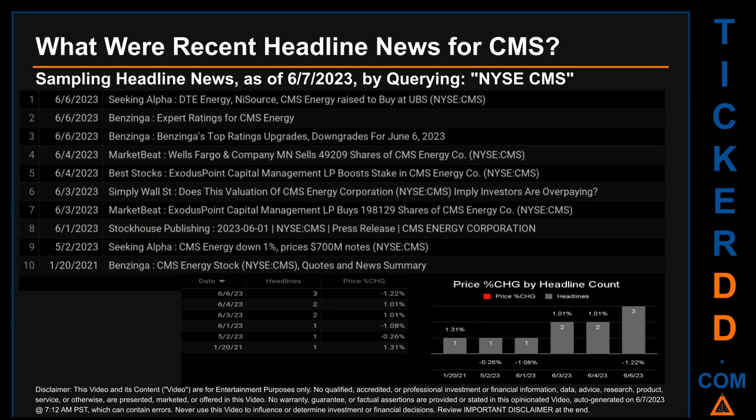What were recent headline news for CMS? Today, Wednesday the 7th of June 2023, I sampled one of our news aggregators for latest headlines for this ticker. I did so by searching specifically by a keyword that may appear, broadly, in the title or the body, of discoverable news articles. The keyword that I used was a combination of the exchange and the ticker symbol, NYSE: CMS. The results show 10 unique headlines, published across 6 unique dates.